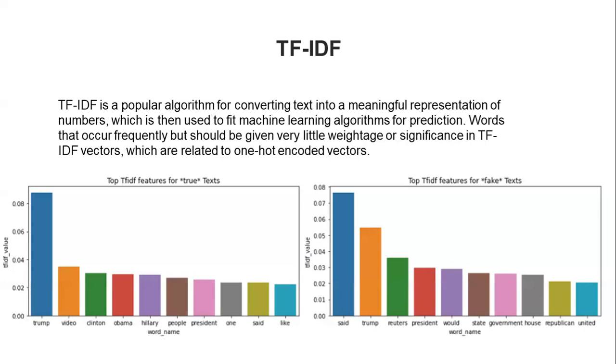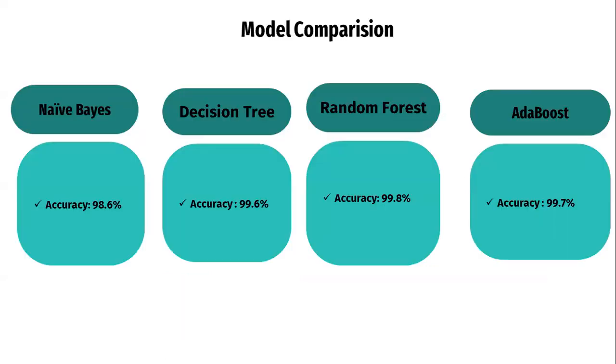I have extracted the top 10 TF-IDF features to see which features have good weightage for classification. And here we can see that for the true news, Trump has more weightage, and for the fake news, said, Trump, and Reuters have more weightage.